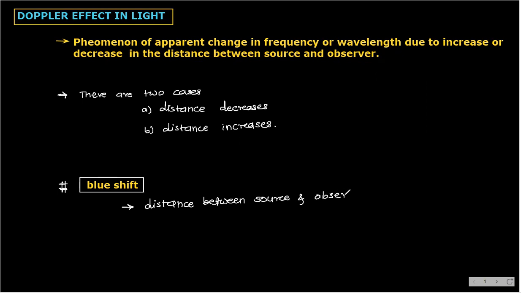Suppose now this is a sun and here it is an observer. So this distance is decreasing, right? So first point is, the distance between source and observer decreases.